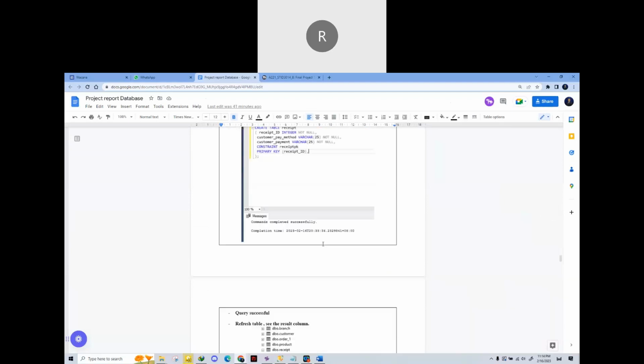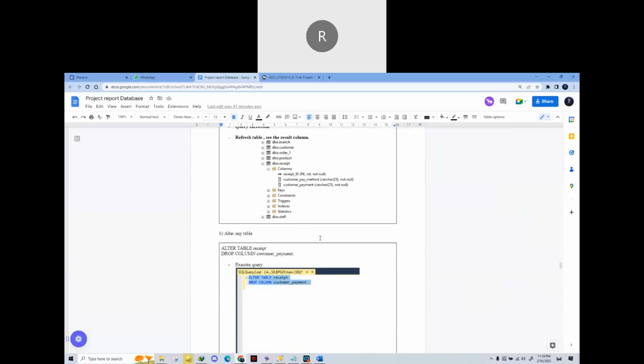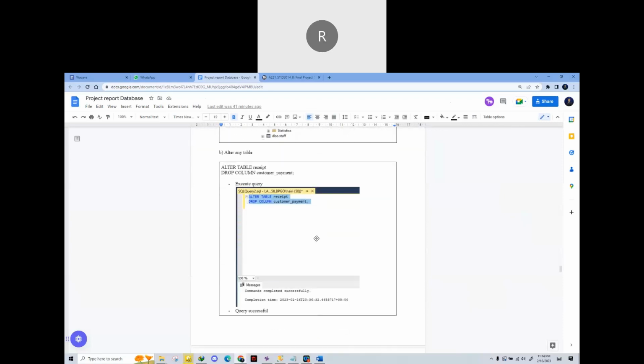Okay, so we will then proceed with altering any table. From this part, we can alter any data from each table, such as the receipt table. We can alter any information, any data within that table, and the query will come out successful.